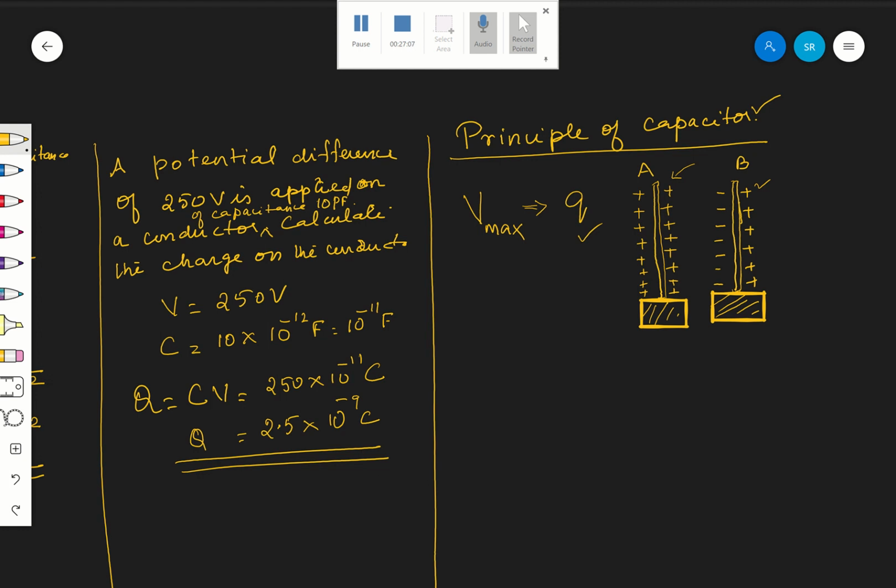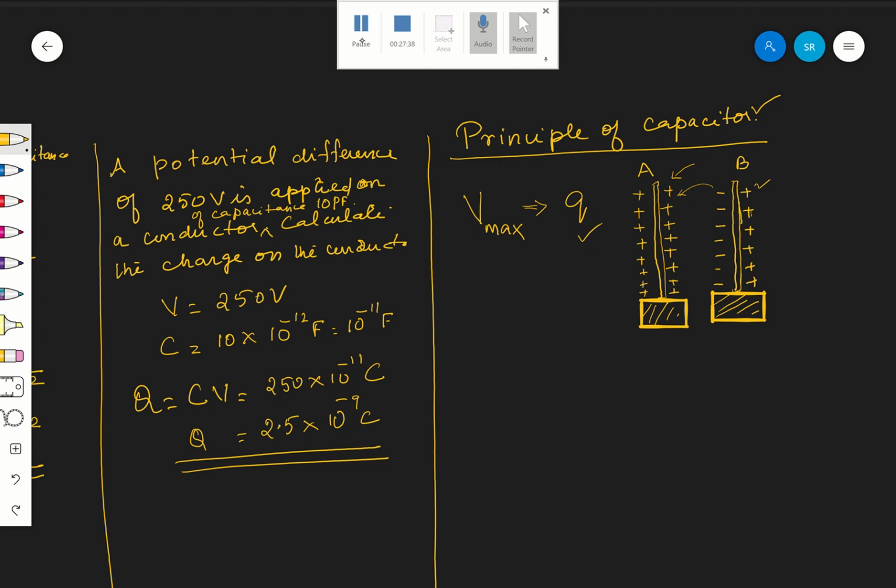Therefore the negative charge will try to decrease the potential of A, whereas the positive charge will try to increase the potential of A. So two things are happening here, because when I bring B very close to A, there will be induction.